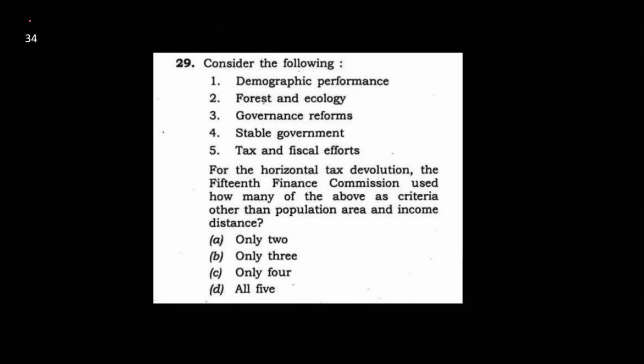Next, you can see 34. Consider the following for horizontal tax devolution. The 15th Finance Commission used how many of the above criteria? Common sense. Anybody who is aware even a little of the Finance Commission and how devolution takes place can easily remove these two options. Why? Because of stable government: there is a lot of controversy that sometimes state governments are dismissed, so this cannot be stable.